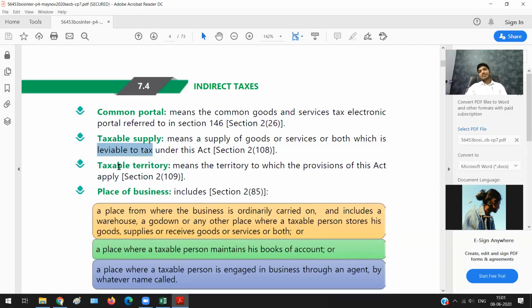Now, what do you mean by taxable territory? Taxable territory simply means, in simple words, GST is only applicable in India. So let us say if there is some person in Canada and he is making some local supply in Canada, can the Indian department ask tax from him? Answer is no, because that is not a taxable territory. So taxable territory is India. Now, what is India? We will discuss some other time, not now.